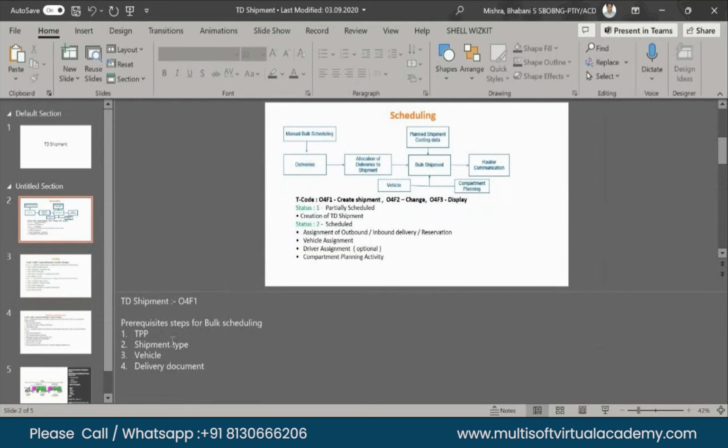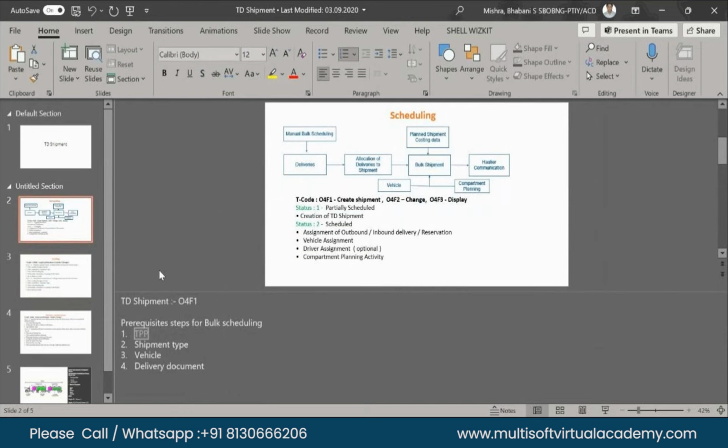Additionally, it is possible to define the shipment unit of measure. All shipment quantities are converted to the shipment unit of measure, which is the unit of measure used to display the planning quantities during scheduling. And now, transportation planning point. Any idea on this? What is transportation planning point?